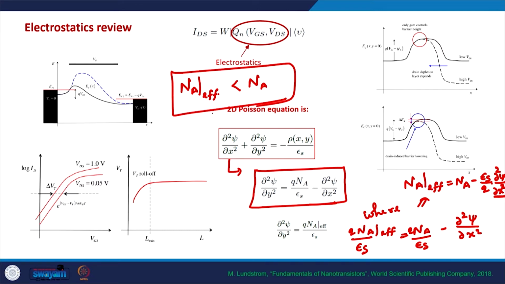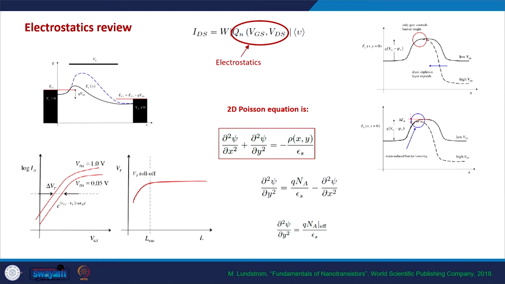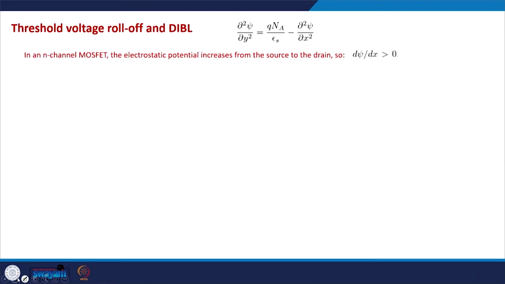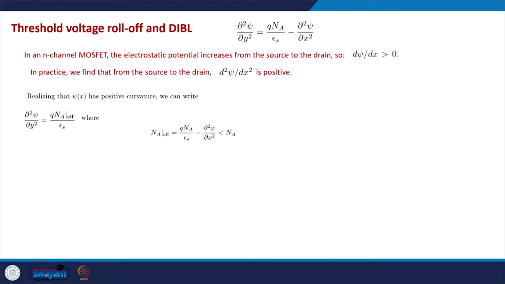So what it essentially says is that we can consider the 2D electrostatics just like the 1D electrostatics, but we need to consider a modified doping of the semiconductor material in the channel. And that's an important point, and I advise all of you to look into how various device parameters change if we make this change. If instead of NA we use NA effective, how do various parameters change?